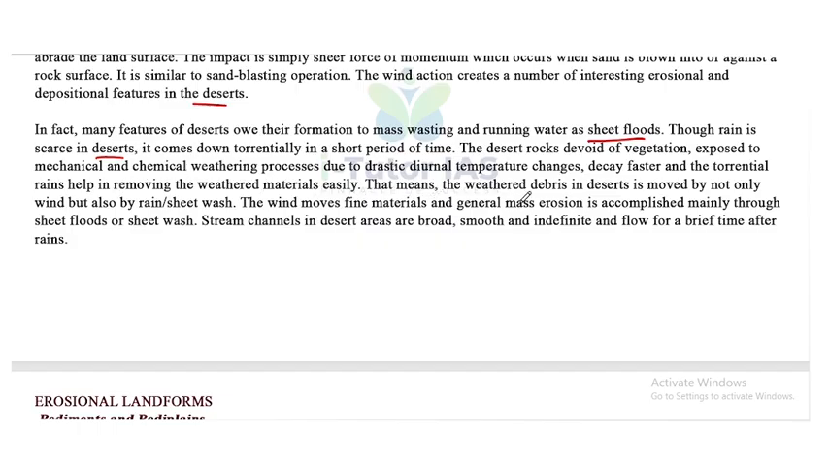That means the weathered debris in the desert is moved not only by wind but also by rain sheet wash. The wind moves fine materials, and general mass erosion is accomplished mainly through sheet floods or sheet wash. Stream channels in desert areas are broad, smooth and indefinite, and flow for a brief time after rains.